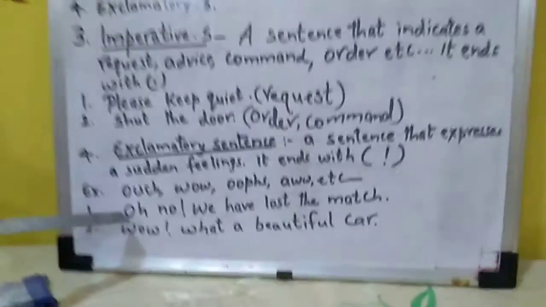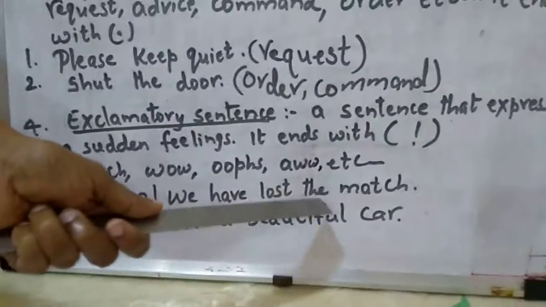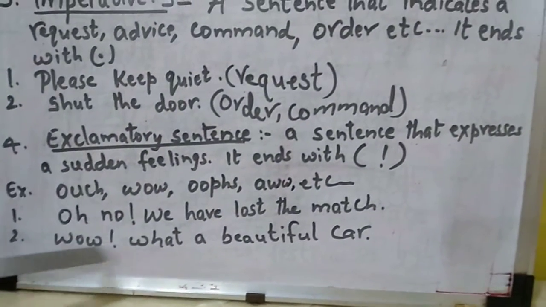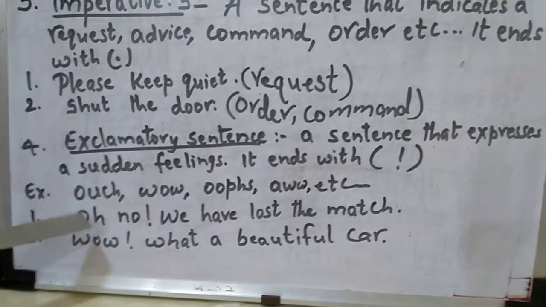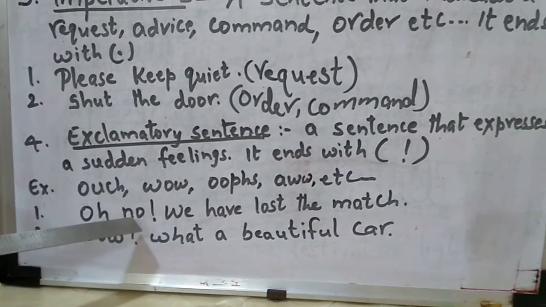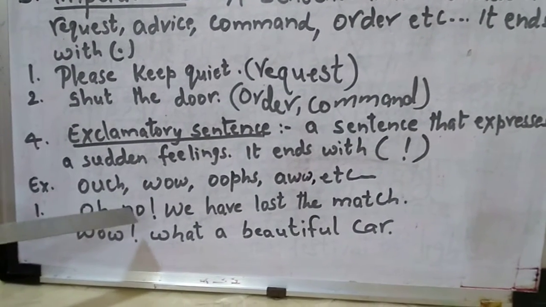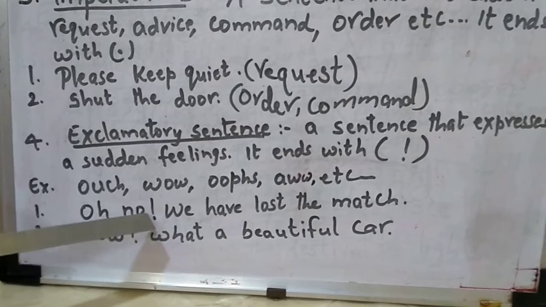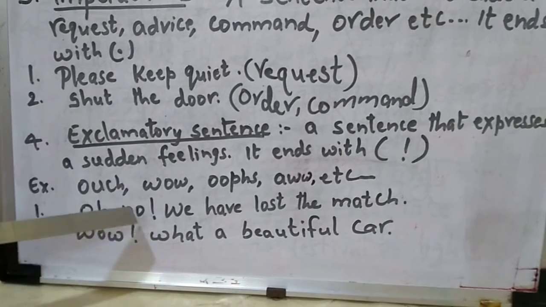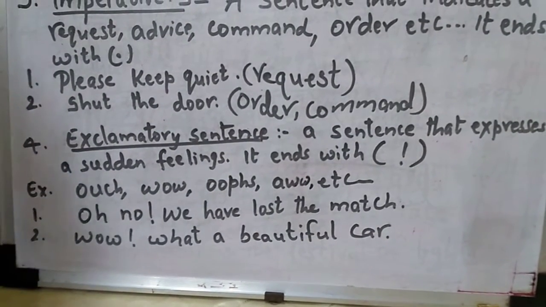So such kind of words that you use to show your feelings are used in an exclamatory sentence. So here is an example now. Oh no, we have lost the match. Next, wow, what a beautiful car. So when we are using such exclamatory words, after that we are using an exclamation mark. So this is all about the exclamatory sentences.